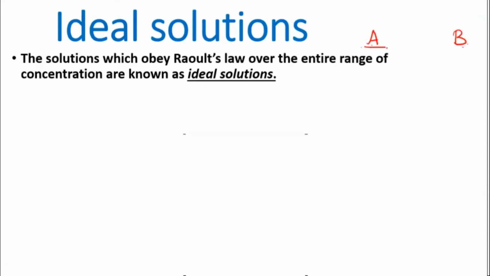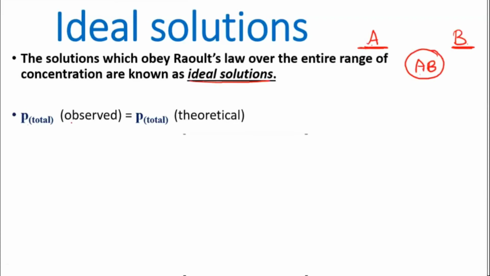Here you had only A kind of liquid and this side you had B kind of liquid. Now when you are mixing and forming the AB solution, if they obey Raoult's law at any concentration you're mixing, then we call them an ideal solution. In this case, your P total value which you are observing through experiment will come out as the P total value theoretical.